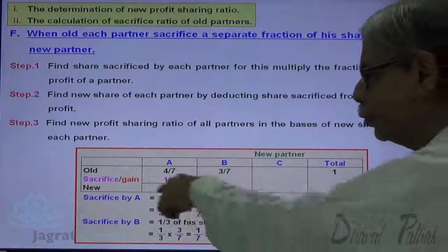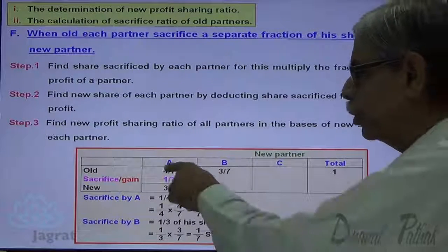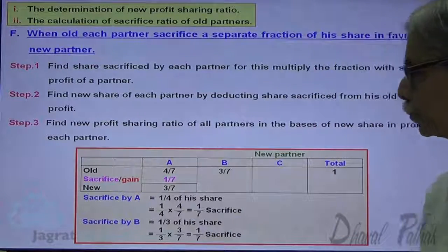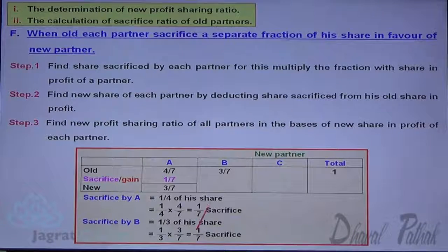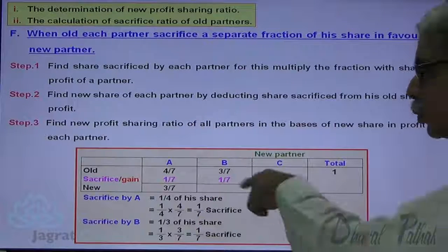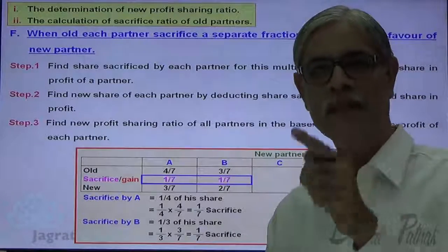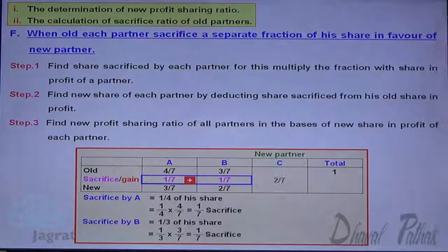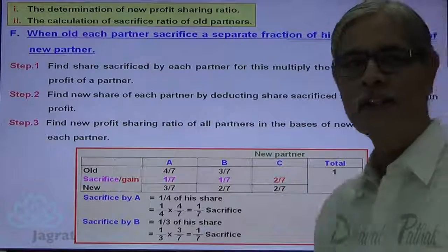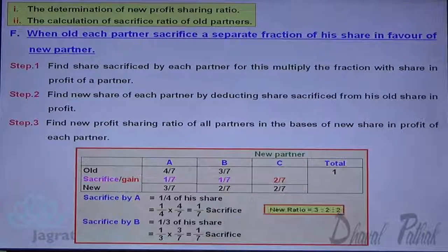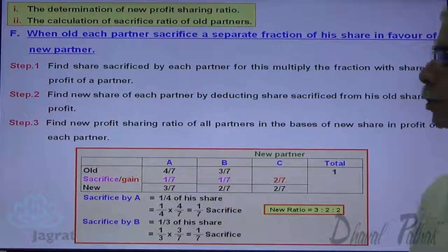Now this share sacrificed will be deducted from old share in profit. So you get the new share in profit of A. 4/7 minus 1/7 works out to be 3/7. Here 3/7 minus 1/7 works out to be 2/7. And share of C, how much? 1/7 plus 1/7, 2/7. So what is the new profit sharing ratio? 3:2:2. This is the new profit sharing ratio.